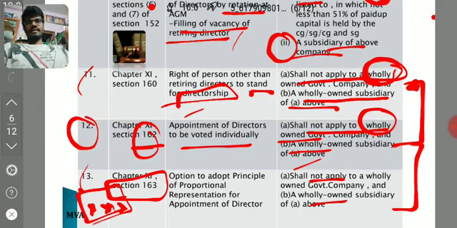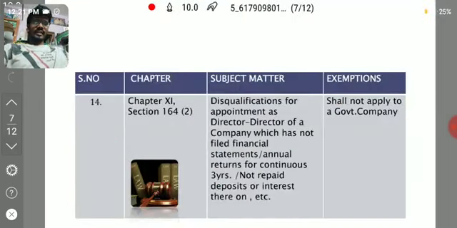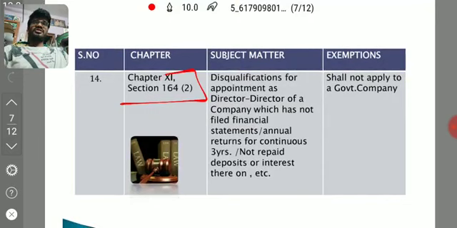We will definitely understand. And coming to our next, 14th, section 164, disqualifications of directors. Under 164, if annual returns and financial statements have not been filed in the past 3 consecutive years, or dividends, deposits, or debentures have matured and interest has not been paid in the past years, in that case the director is disqualified, but his place in that particular company is not vacant as per section 167(1)(a). There is a proviso, that is a funny proviso.